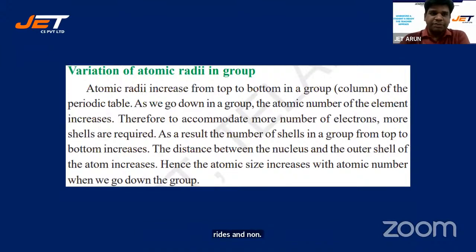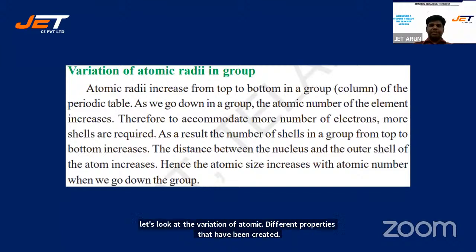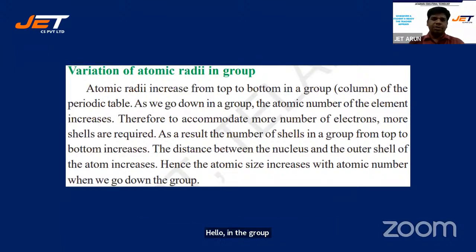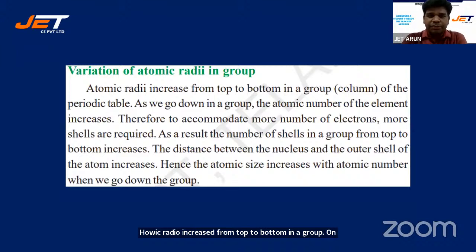Now let's look at the variation of different properties, atomic radii, electronegativity, electron affinity, in the group. Atomic radii increase from top to bottom in a group of the periodic table. As you go down the group, the atomic number of the element increases. Therefore, to accommodate more electrons, more shells are required. The distance between the nucleus and the outer shell of the atom increases. Hence, the atomic size increases with atomic number when we go down the group.